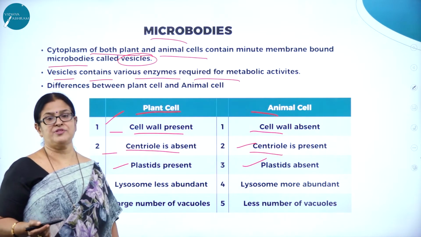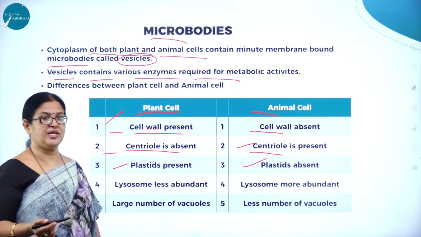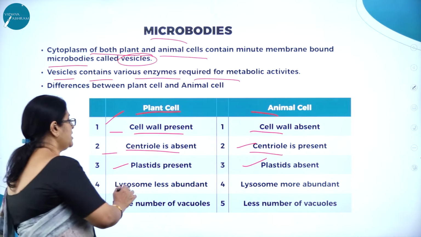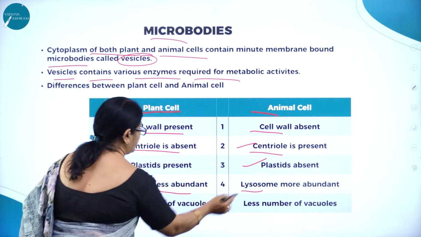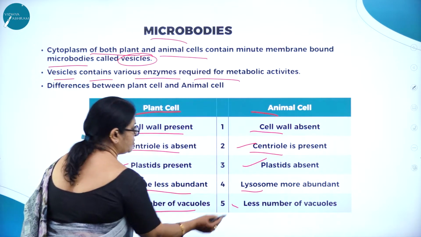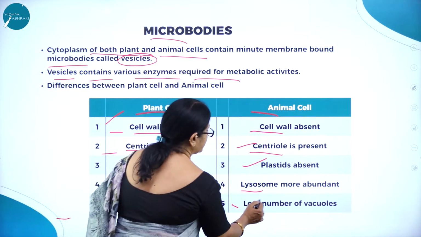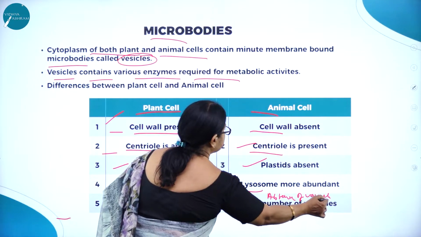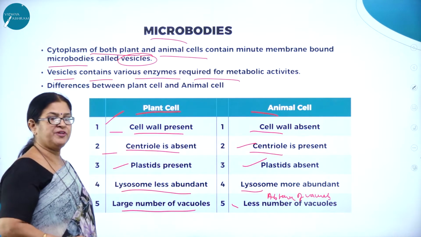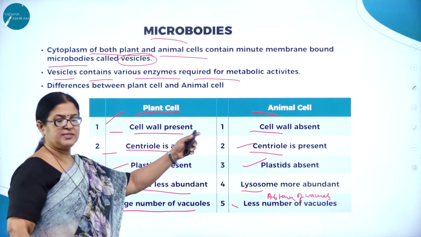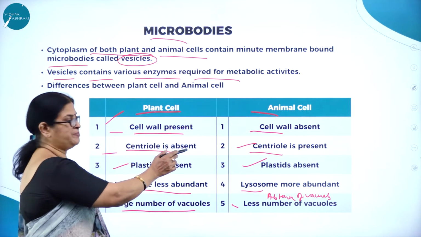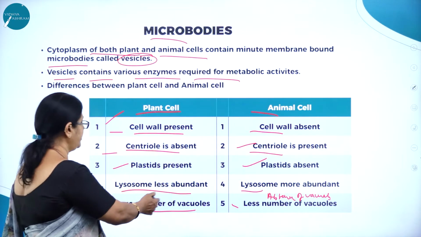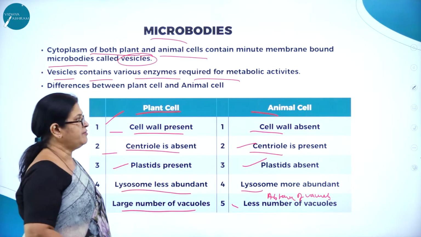Animals are heterotrophs. They don't manufacture their own food, so they don't require chloroplast, whereas plants are autotrophs, they make their own food. Then lysosomes are less abundant in plant cells, more abundant in animal cells. Large number of vacuoles in plant cells, absence of vacuoles in animal cells. So I repeat: cell wall present, cell wall absent; centriole absent, centriole present; plastids present, plastids absent; lysosome less abundant, lysosome more abundant; large number of vacuoles, absence of vacuoles.